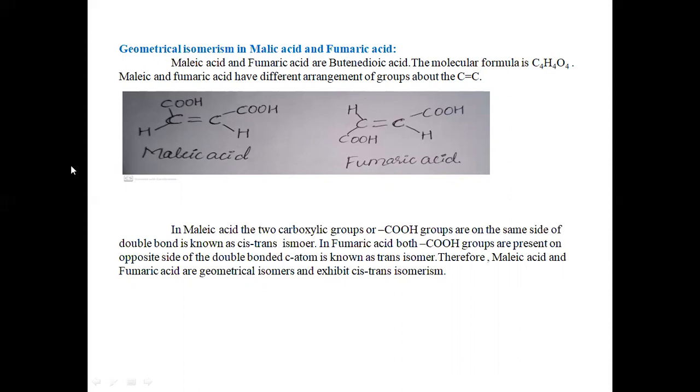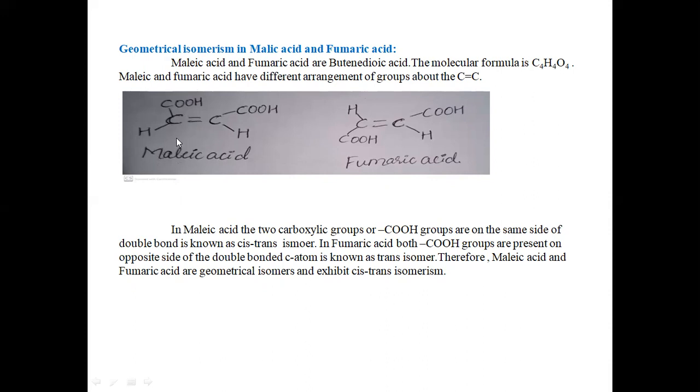Why? Because both the acids have a different arrangement of atoms about the double bonded carbon atoms. Both have the same molecular formula, C4H4O4. See the structures here. Maleic acid has two bulkier COOH groups on the same side of the double bonded carbon atom.